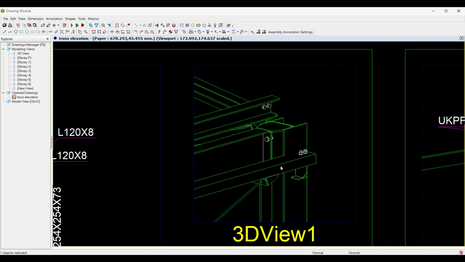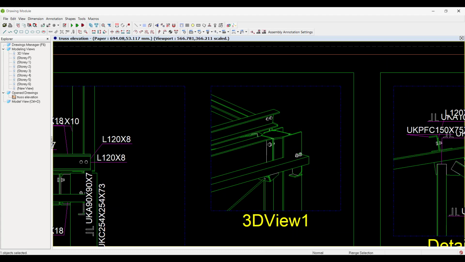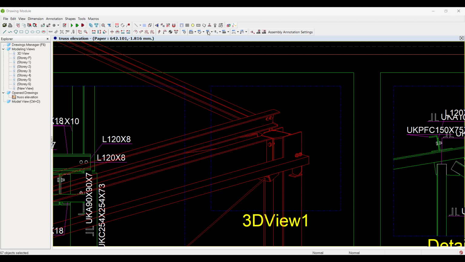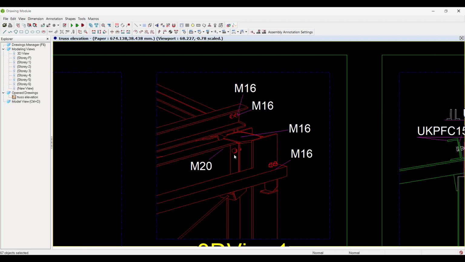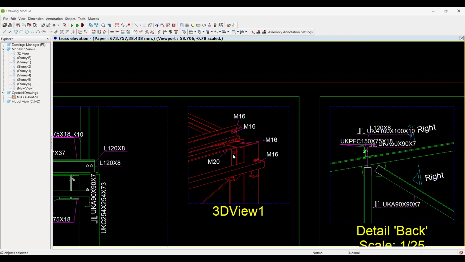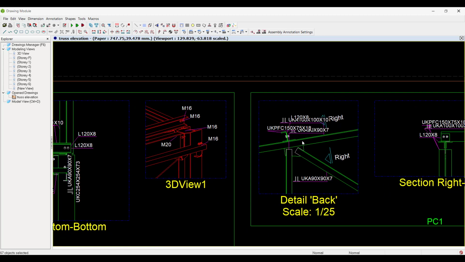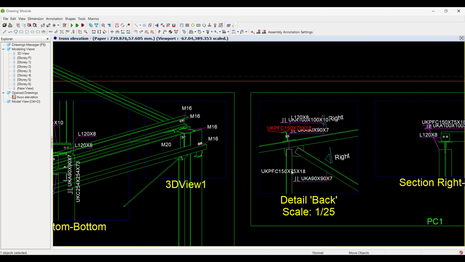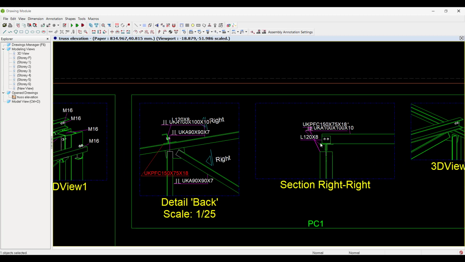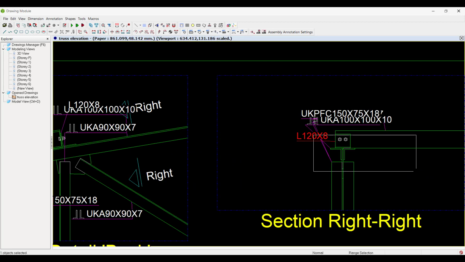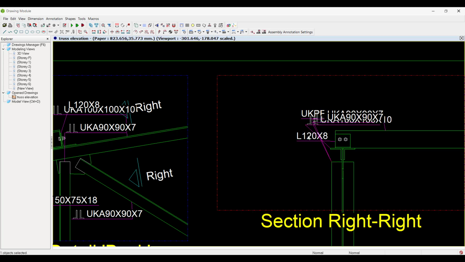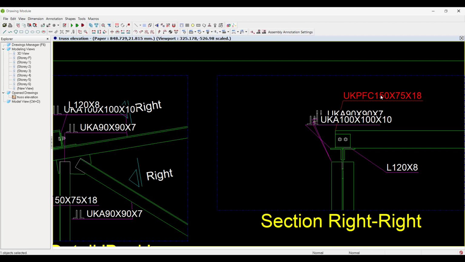We've also got these 3D views. You can choose how you want to annotate. So maybe in this 3D view here, I'd like to just annotate the bolts as well, so that it's very clear to anybody who's constructing that how that's to be put together. Now you can also see our other views here, so our purlin connections and so on. If you'd just like to do different things with these, you can. Sorry, I'm just moving these out of the way just to make it a bit clearer. You can, if you wish, just remove elements.